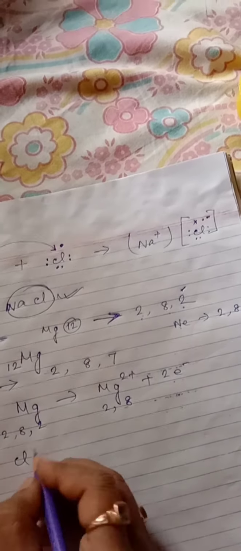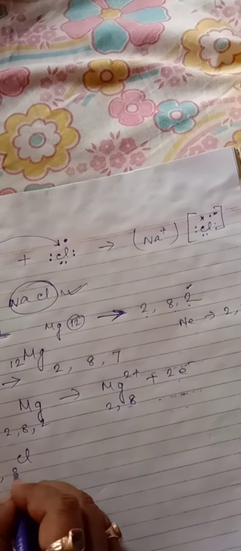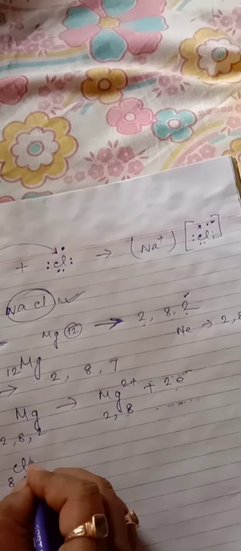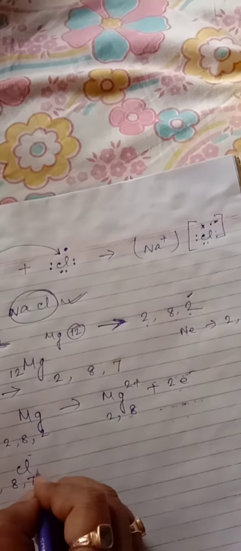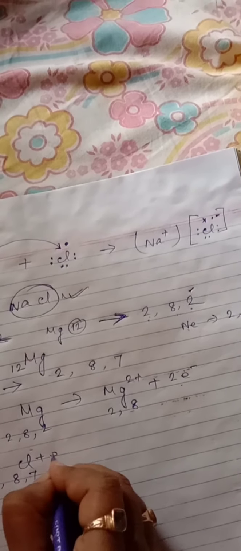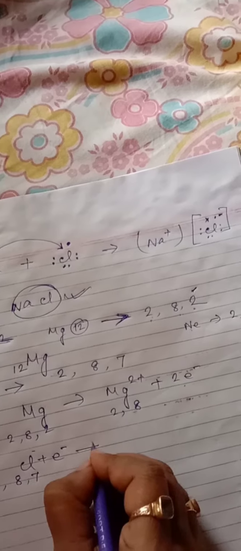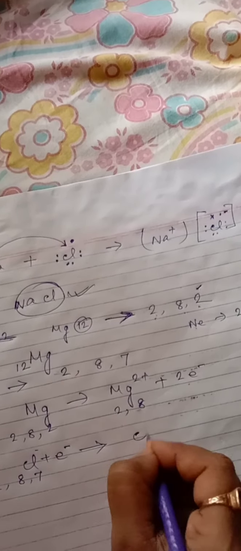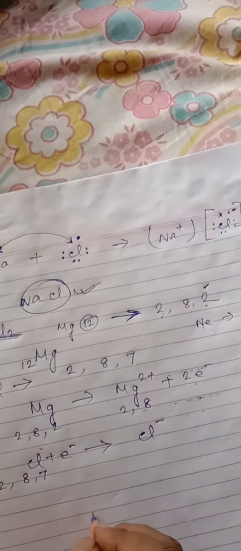And chlorine, we know, contains 17 electrons and its outermost shell contains 7 electrons; it gains 1 electron and becomes the Cl minus ion. Clear?